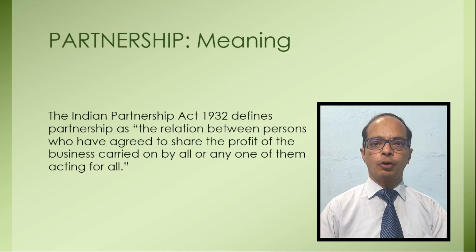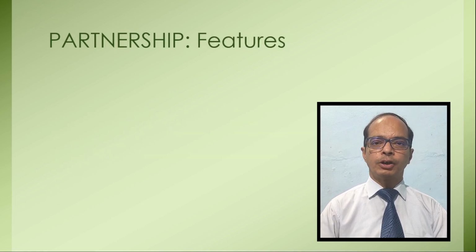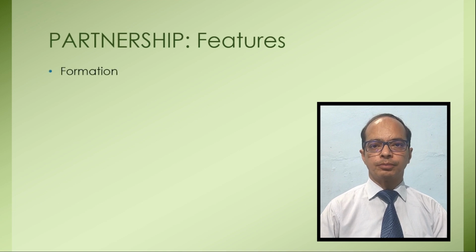For a clear understanding of the basic concept of partnership, you must know about the features of partnership also. First of all, I will tell you about formation. How to form a business organization? It is very easy to form a business organization in this form, as no registration is compulsory. Registration is optional. What is the requirement? Minimum 2 and maximum 50 partners, and there must be an agreement between these partners, and that agreement is also not necessarily in writing.